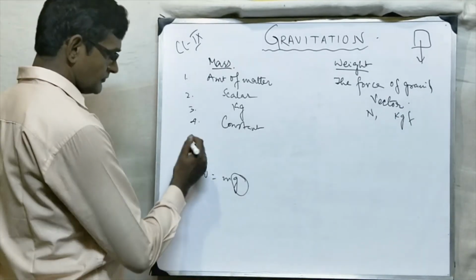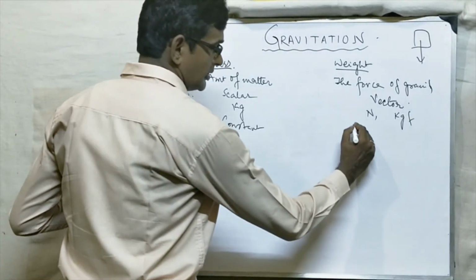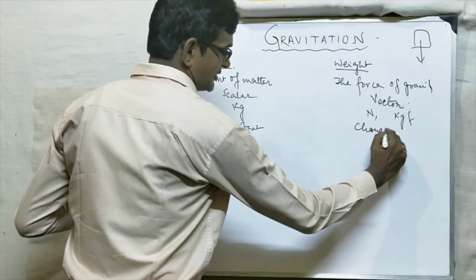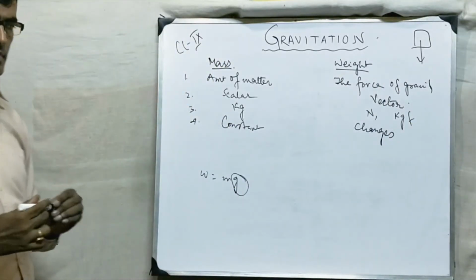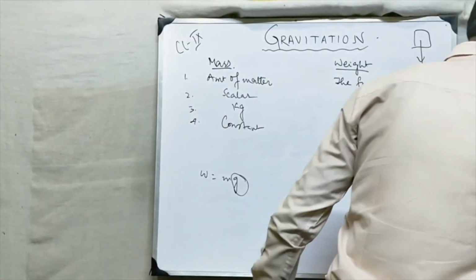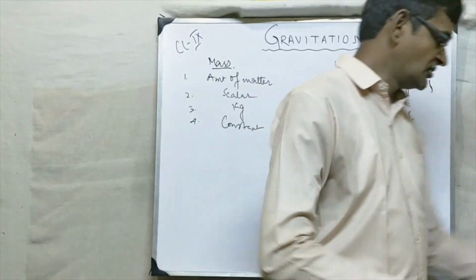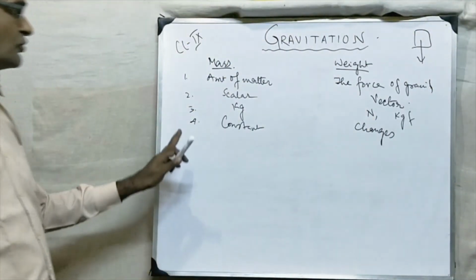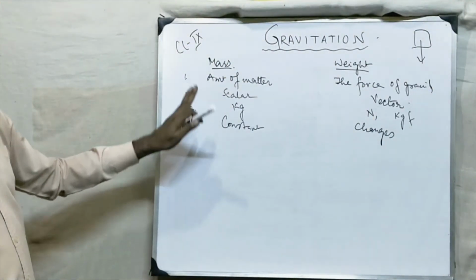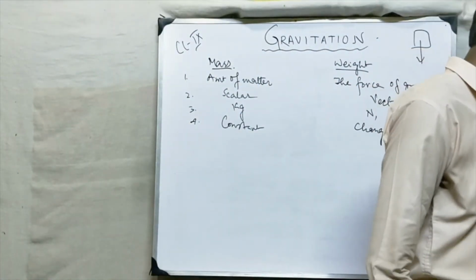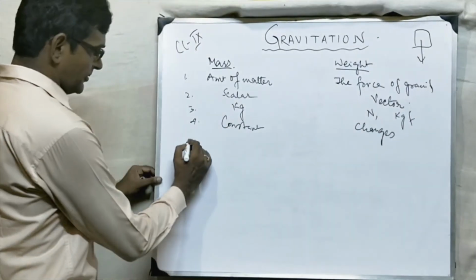Now, fifth point. Weight changes from place to place. It is not constant. So what we have studied is, mass is constant, weight changes from place to place. These are the most important differences between mass and weight.